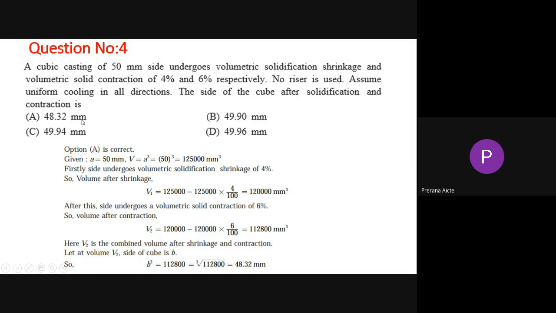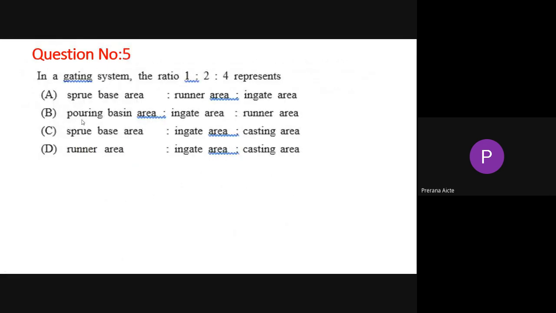Okay, now question number 5. In the gating system, the ratio is 1 is to 2 is to 4. Already you understood what sprue means, what runner means, and what ingate means. The metal you pour into the pouring basin goes below the pouring basin to the sprue area, then the horizontal line is called the runner area. And whenever the molten metal enters the cavity, that area is called the ingate area. So they are asking what the ratio 1 is to 2 is to 4 represents.